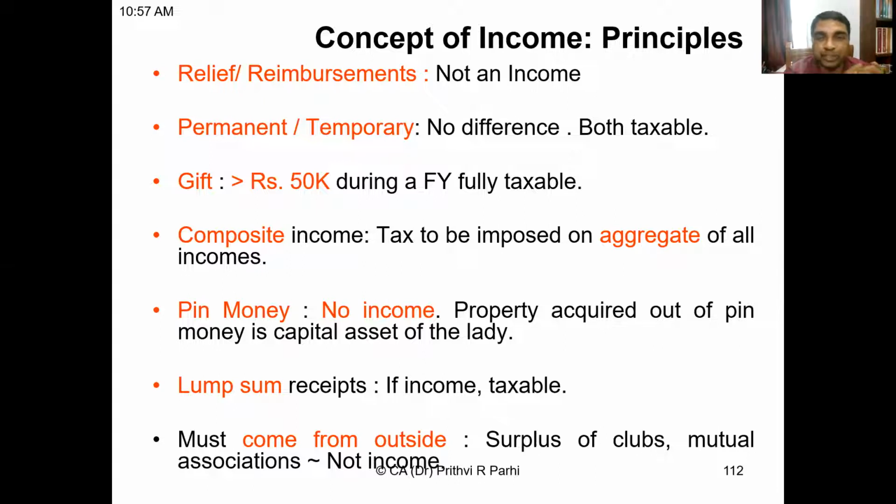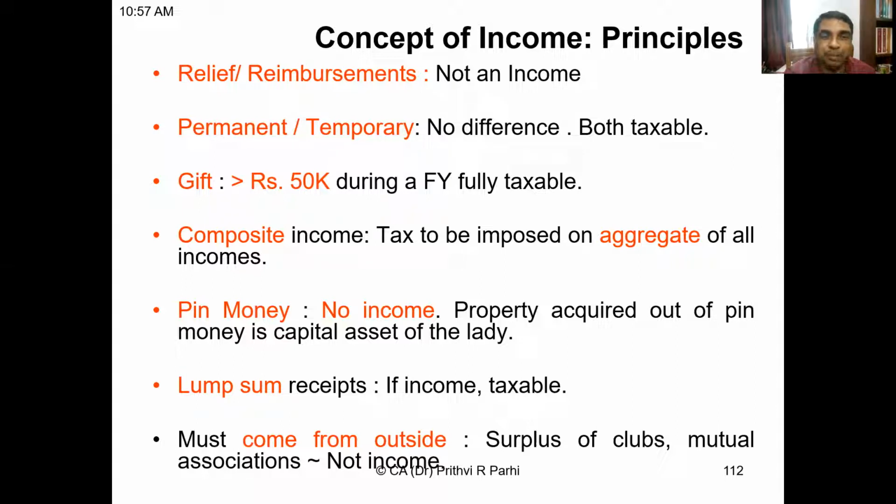Next concept is composite income. One may have income under different heads, from different sources. Tax is imposed on the aggregate of all incomes. For example, your salary income, business income, house property income, capital gains, income from other sources, all need to be aggregated, and on that tax is to be imposed.